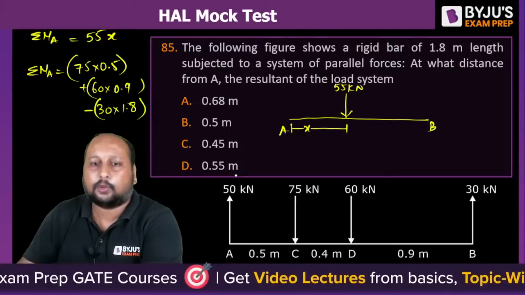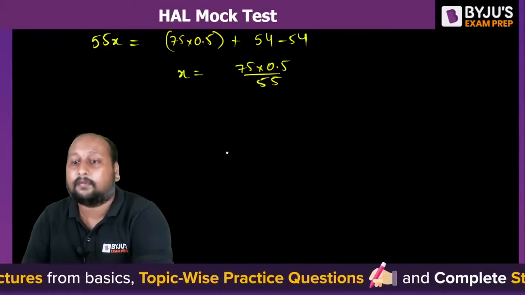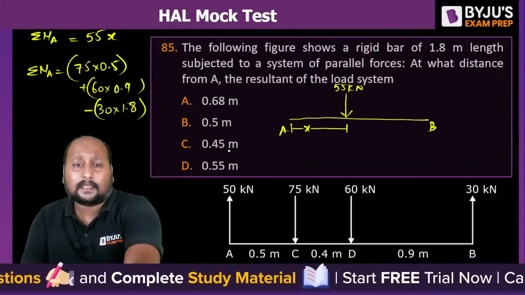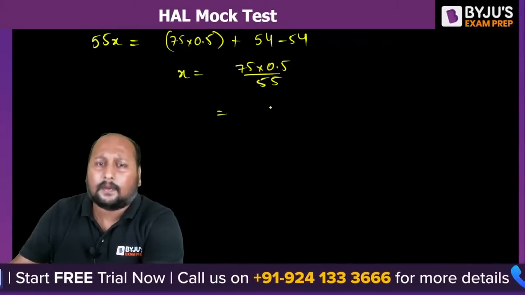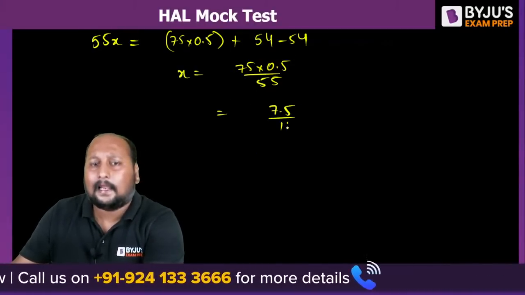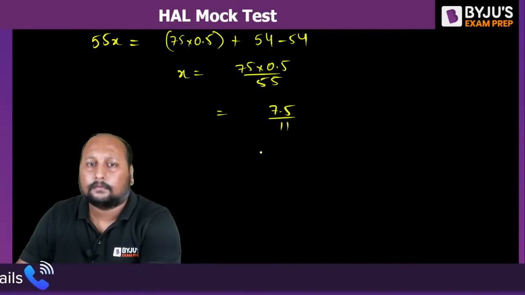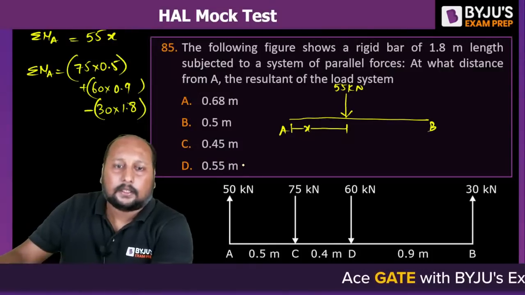So tell me what is the closest answer you're getting? 0.68, 0.5, 0.45, 0.55. Let's calculate. So this will be 7.5 by 11, right? 7.5 by 11. Yes, yes.